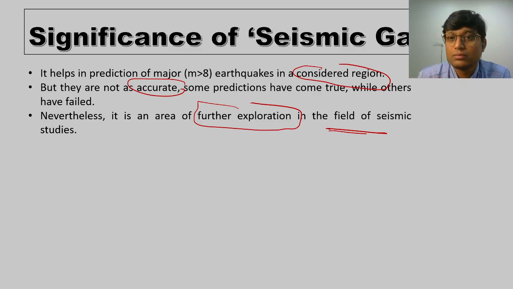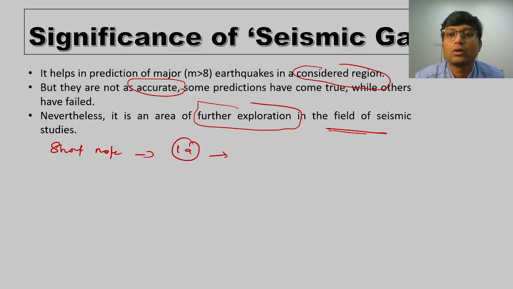Now, as to when to expect a question, we can expect one in the geography optional paper. It may be a short note in Paper 1, question 1A, and it will be for 5 marks or 10 marks.